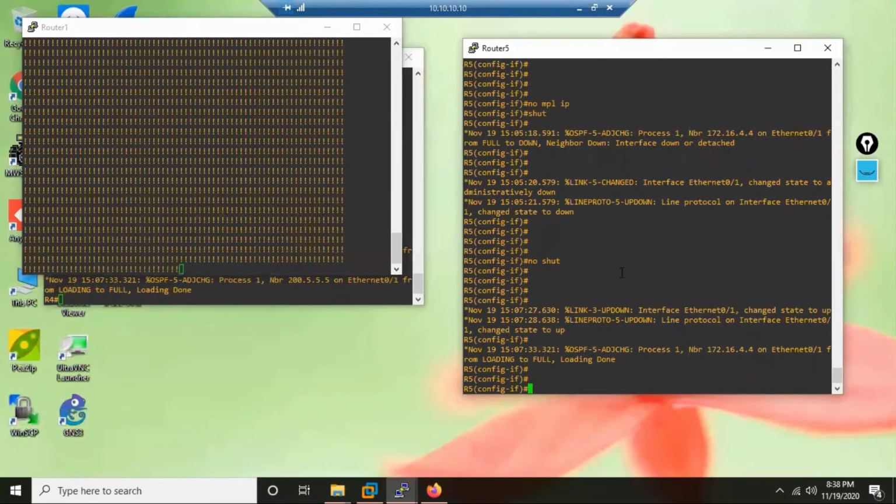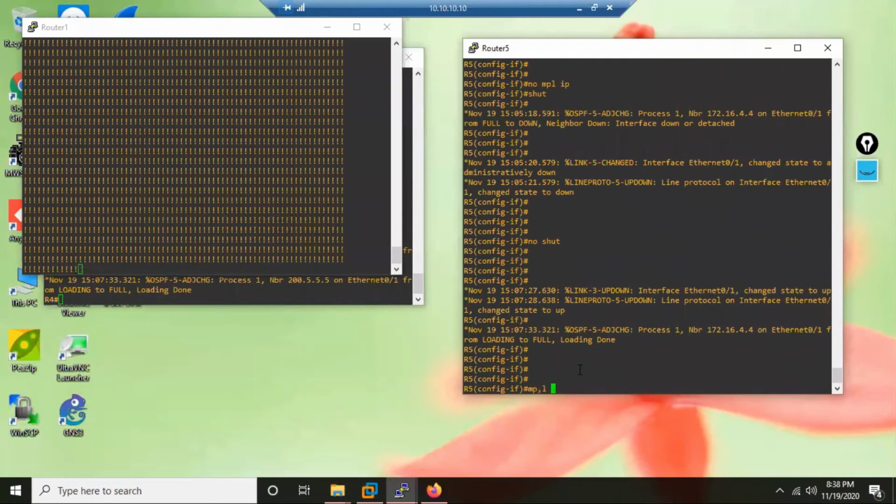So what solutions did we try? We told LDP, okay, don't use the other loopback, use loopback 0 as the router ID, but it is not listening. I cannot restart the router. I cannot do shut no shut. I cannot bounce the interface. I can remove the MPLS. So I tried removing MPLS and configuring it again. Let us configure MPLS now.